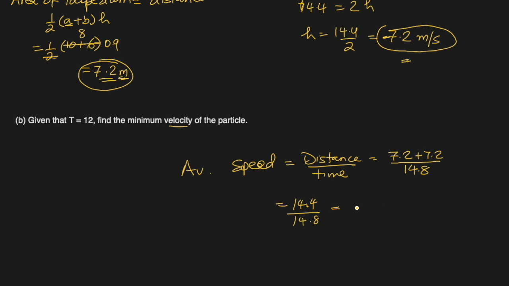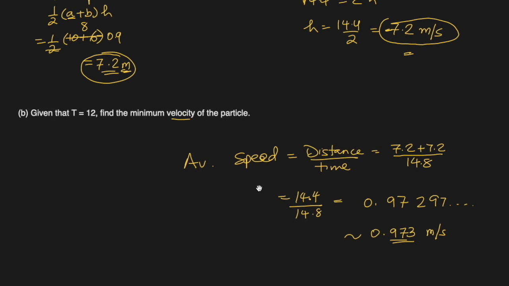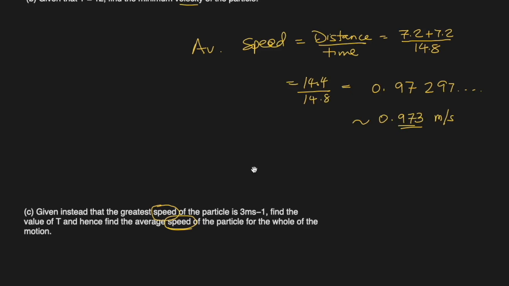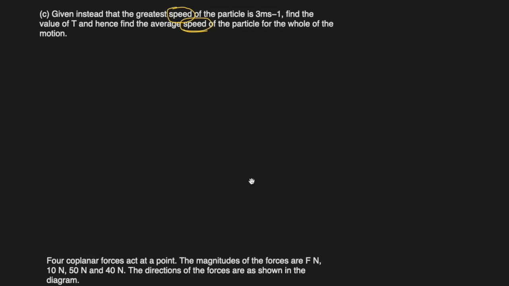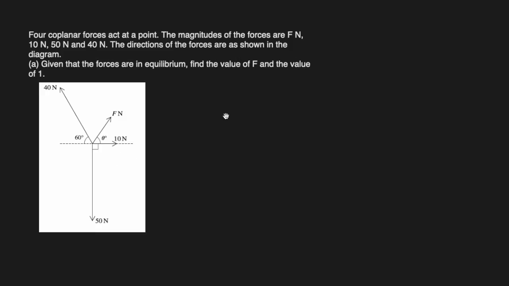But if I use my calculator, I'll get a better one. This is 0.97297... But we have to round it up to 3 significant figures. It becomes 0.973 meters per second, you can say. Okay, let's move on to the C part. C part we just answered, so we'll go to the next question.